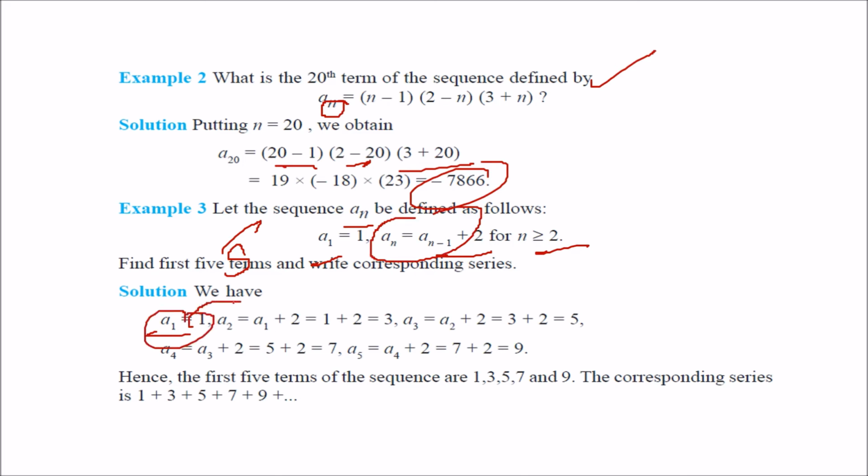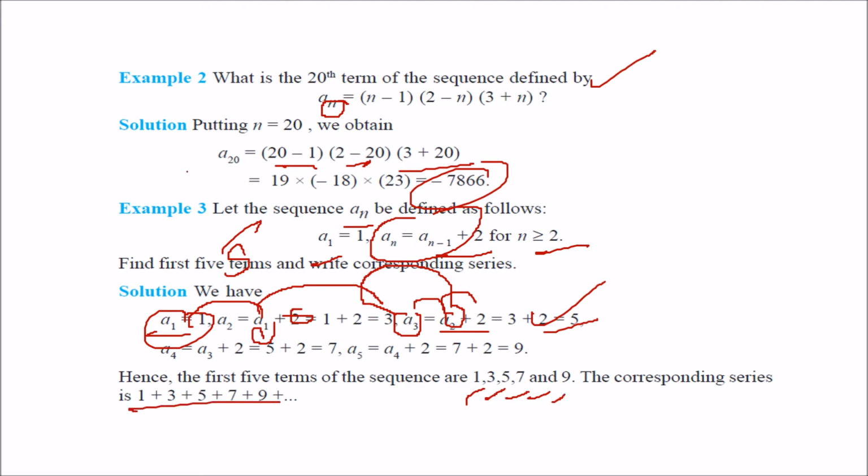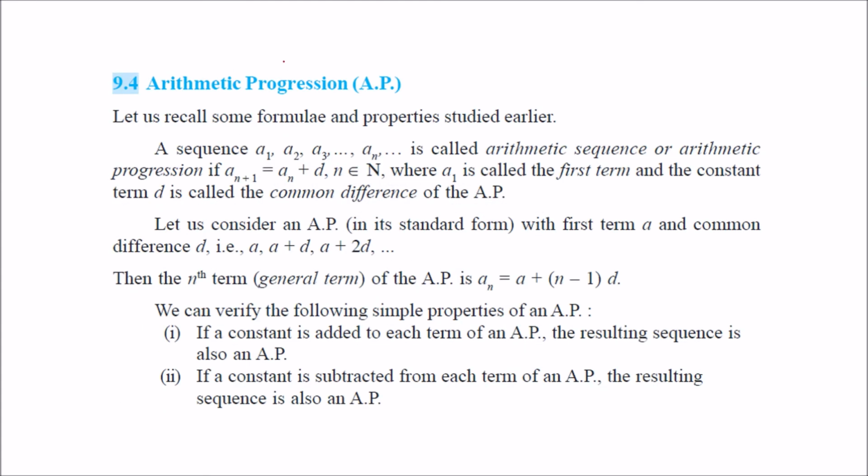So a1 we have just got, it is 1, a2 is 1 plus 2, that is 3. a3 is now a2 plus 2, a2 we have just got, that is 3, 2 plus 3, that is 5. Likewise, these are the first 5 terms of the sequence: 1, 3, 5, 7, 9, and this is the corresponding series.